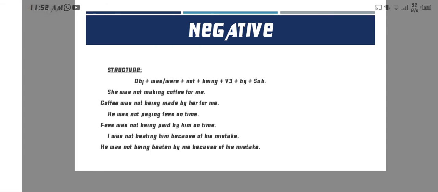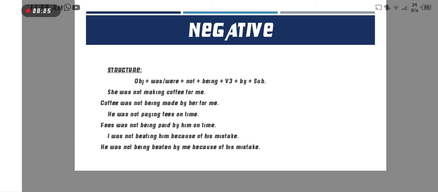It's the same structure, only we put not after the helping verb. Now the first example: she was not making coffee for me. Here coffee is the object, and it is singular, so we put was as the helping verb, then not, and then being, according to the structure. Now we make the third form made, and then by her, for me.